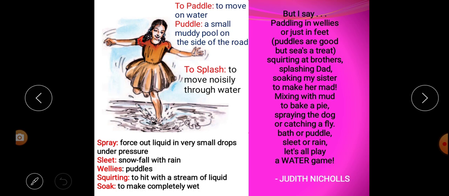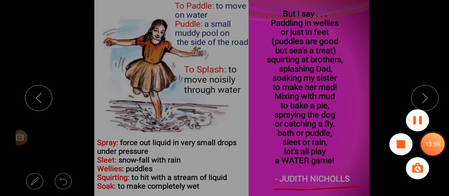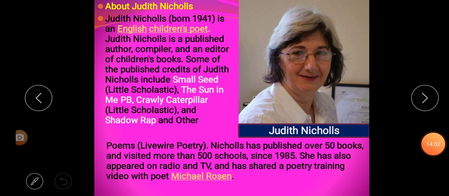The poetess of this poem is Judith Nichols. Listen carefully. The poetess who wrote this poem is called what? What is the name? Judith Nichols. Let us learn something about the author, the poetess Judith Nichols. Listen carefully. Judith Nichols was born in 1941. She is an English children's writer. This Judith Nichols is an English children's poet.